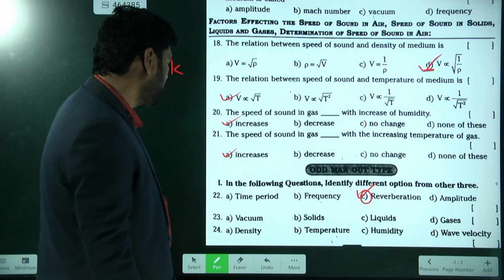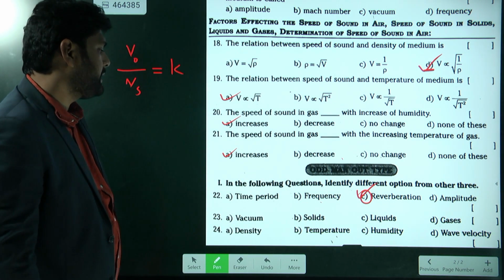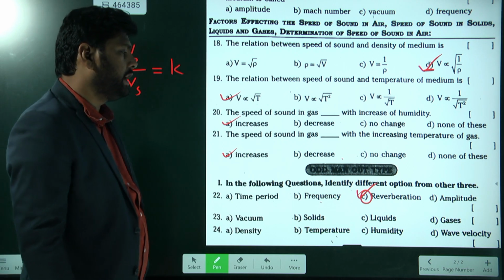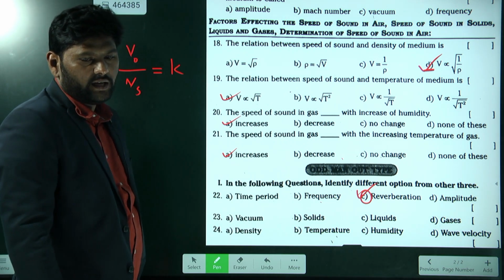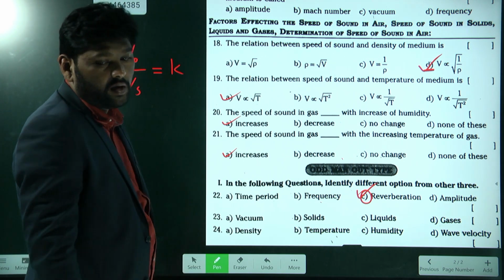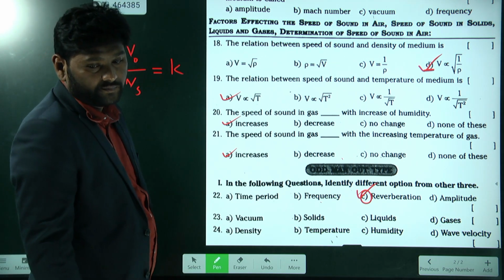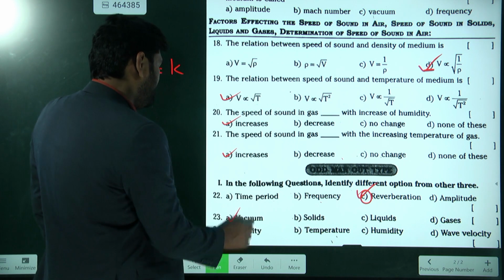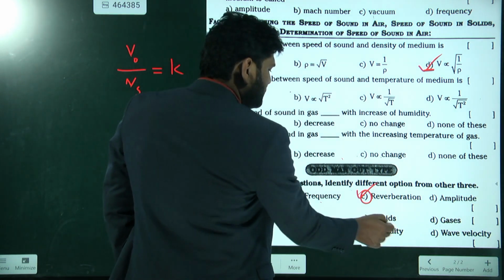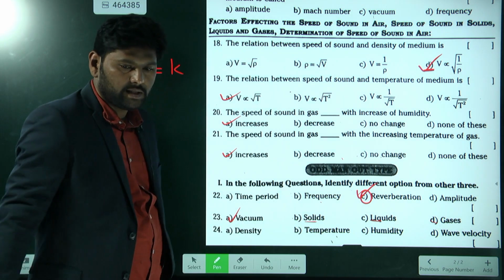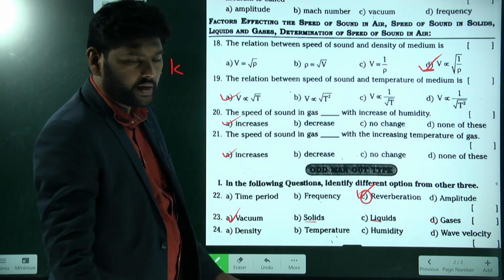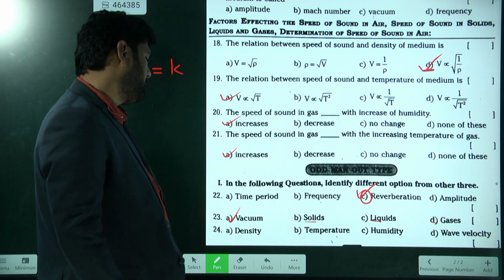Next, tell me now, 23. Vacuum, solids, liquids and gases. Which one is the odd option here? Vacuum, because the others are mediums. This is not a medium, this is an empty space, known as a vacuum. So this is your answer.